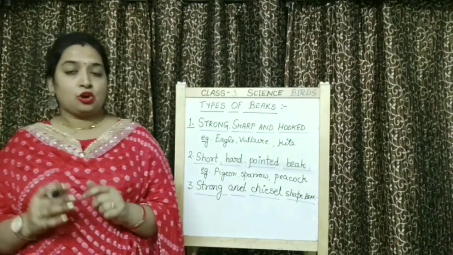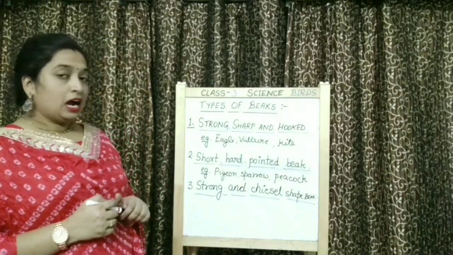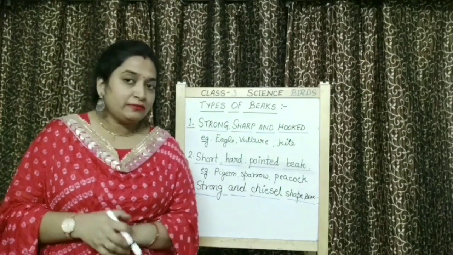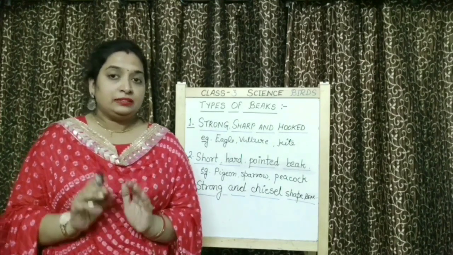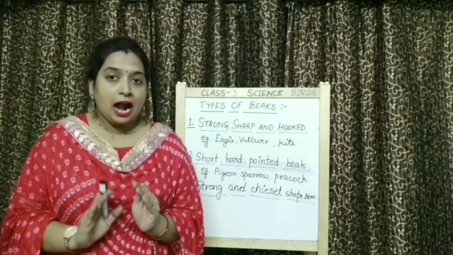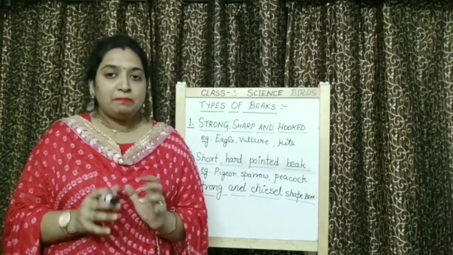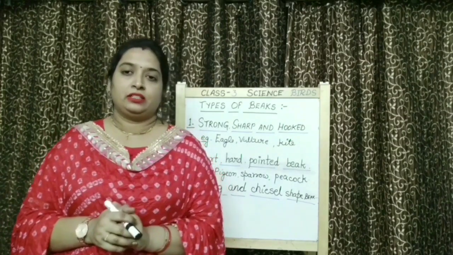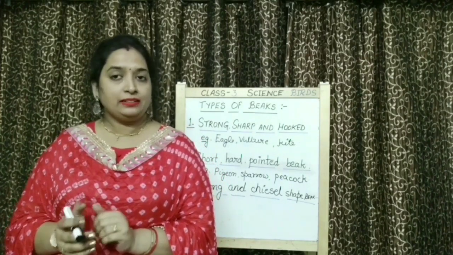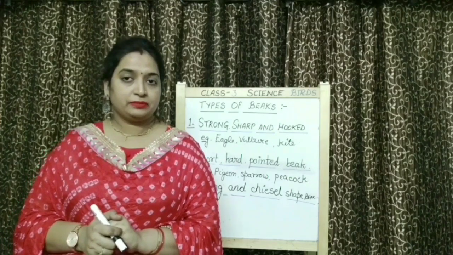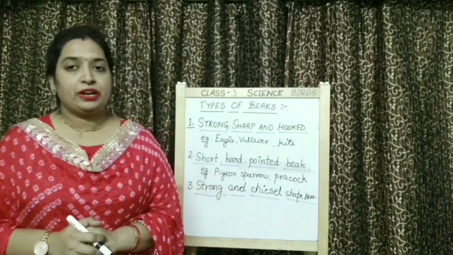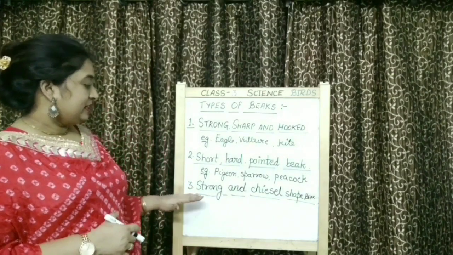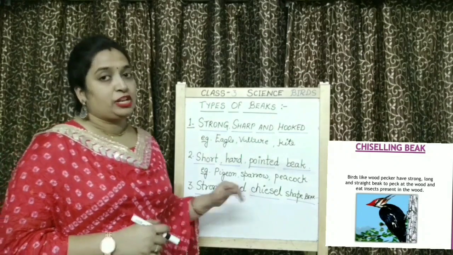So children, short, pointed and hard beak is present in these birds. And what is the function of these types of beaks? This short, pointed, hard beak helps a pigeon, helps a sparrow to crush the grains, to crack the nuts and seeds. Right? After that, children, let's come to third type of beaks. And what is third kind of beak? Yes, this is a strong and chisel shaped beak.